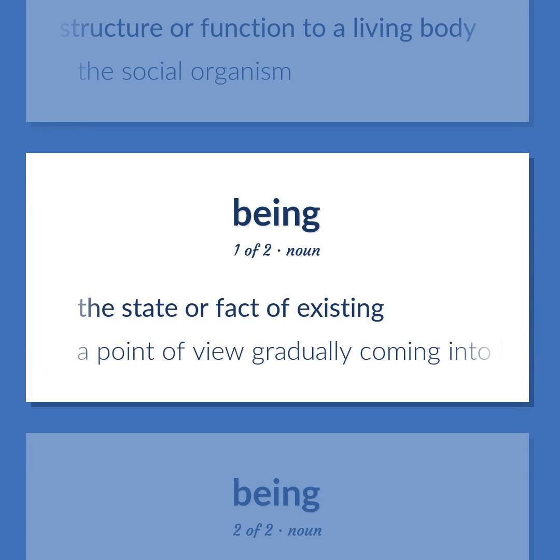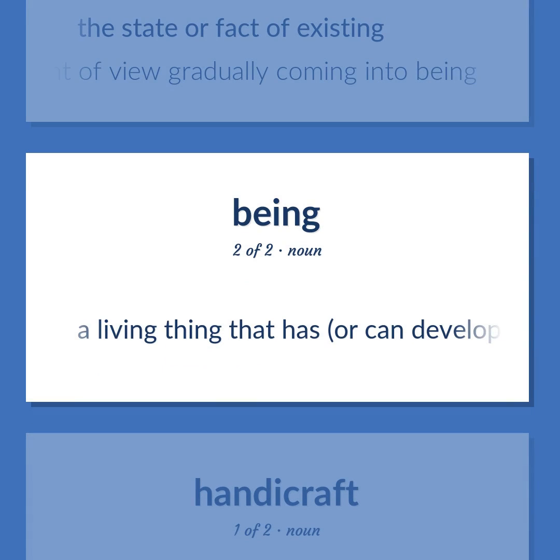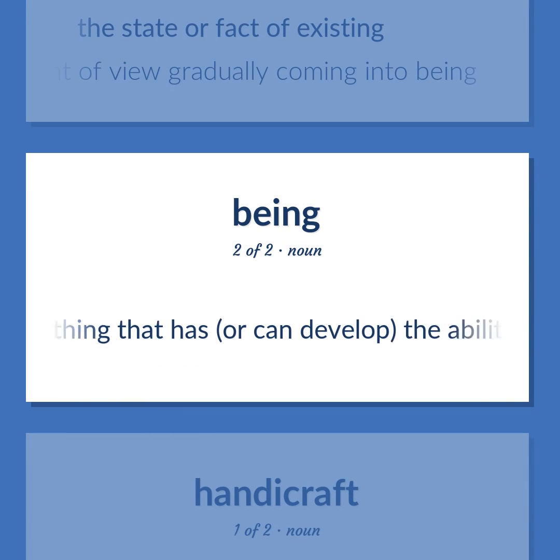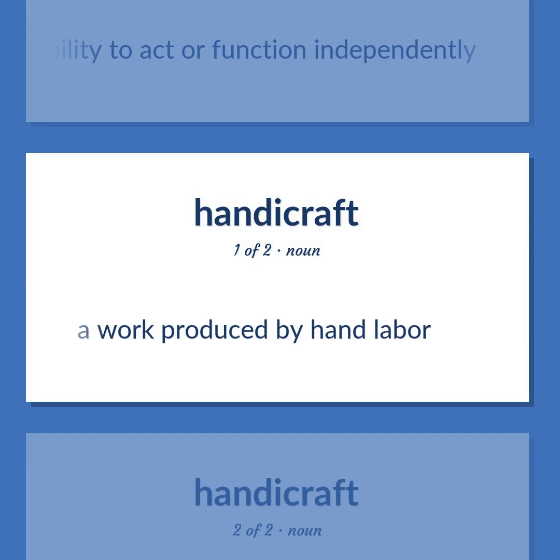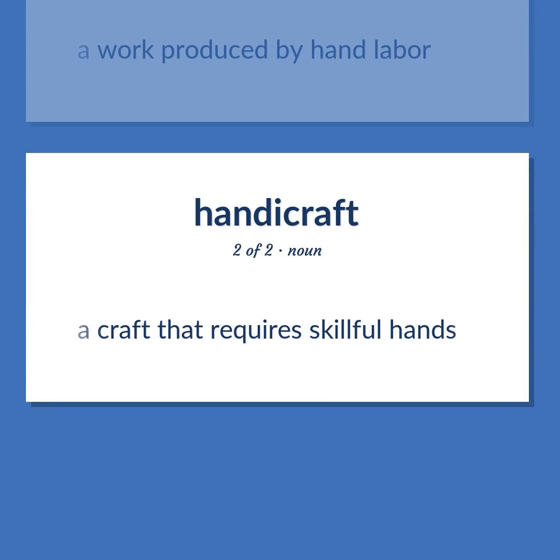The state or fact of existing. A point of view gradually coming into being. A living thing that has, or can develop, the ability to act or function independently. A work produced by hand labor. A craft that requires skillful hands.